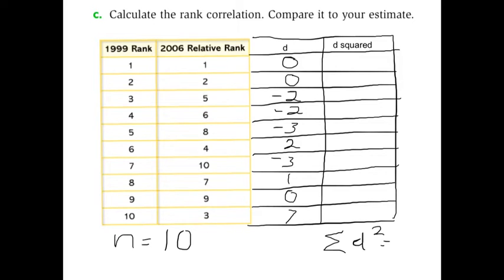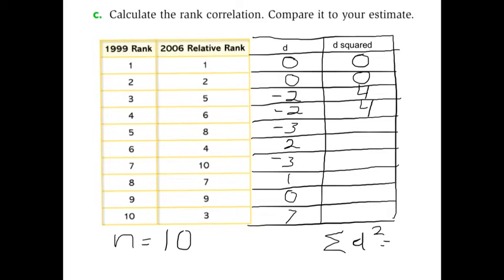So I'm going to use this to put in some numbers. Also to point out that for the sum of the differences, I've already put in the differences. The difference between 1 and 1, of course, is 0, and the difference between 10 and 3 is 7. Sometimes they're negative. 5 minus 8 is negative 3. I've already put those in. But what we need to do is square each of those. 0 squared is easy. Negative 2 times negative 2. Remember that when you square a negative, it's always a positive.